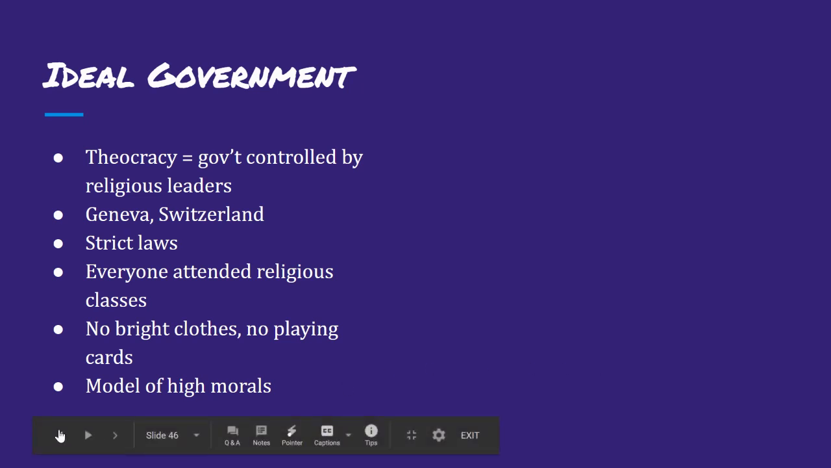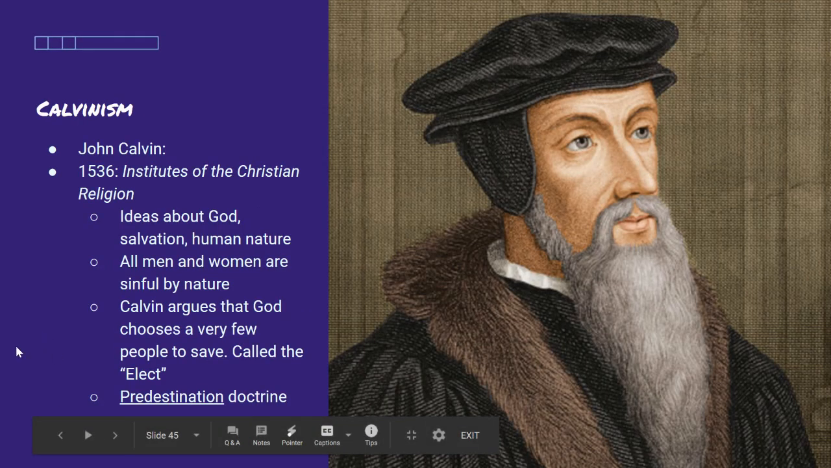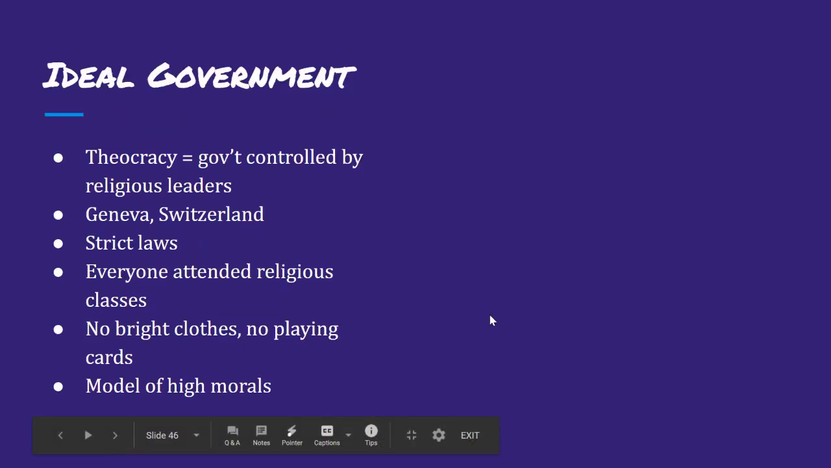So just to recap, if you don't have this, you want to add in that Calvin believes that people are pre-selected by God, and that this is the predestination doctrine. And he thinks that all men and women are sinful by nature. And again, he also thinks that everybody should attend religious classes. You need to be a model of high morals, no bright clothes, no playing cards.